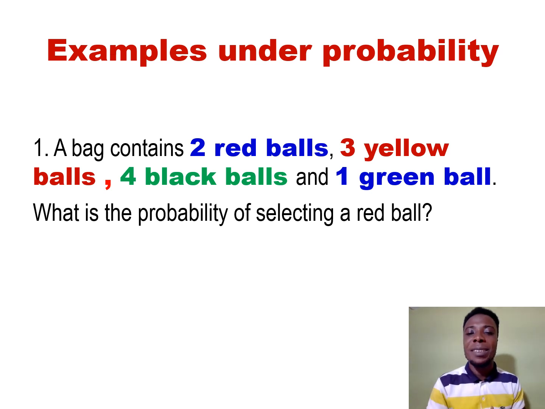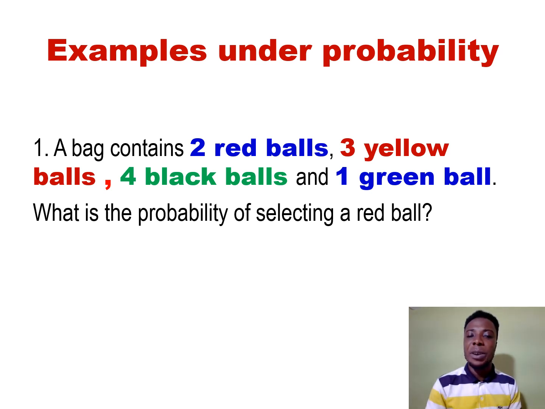Examples under probability. Let's have our first example. A bag contains 2 red balls, 3 yellow balls, 4 black balls, and 1 green ball.